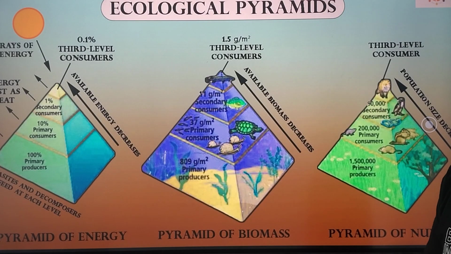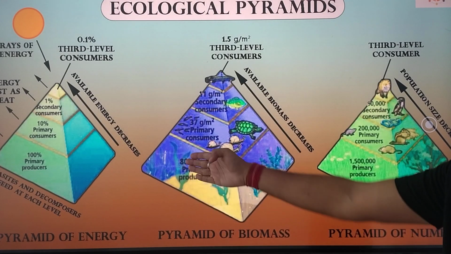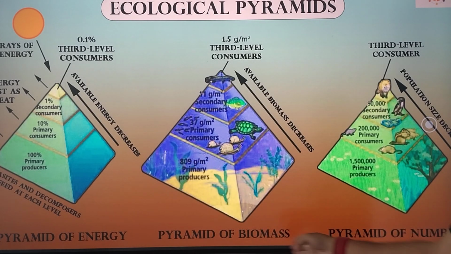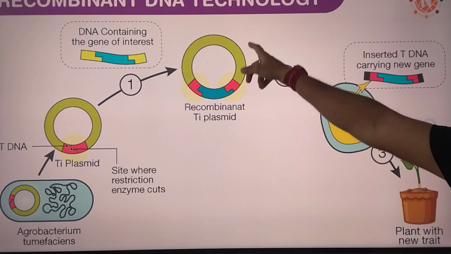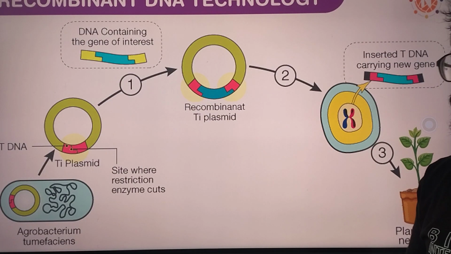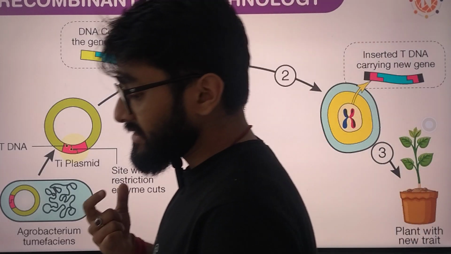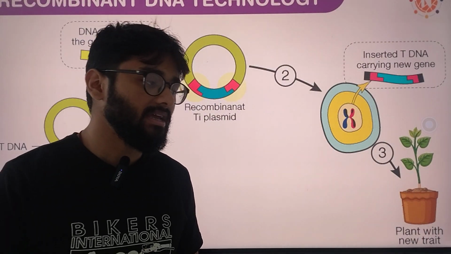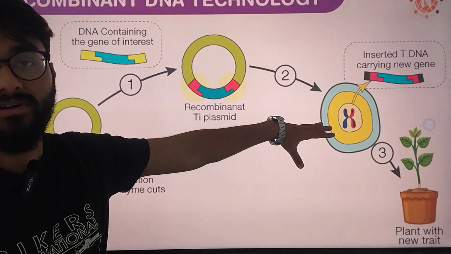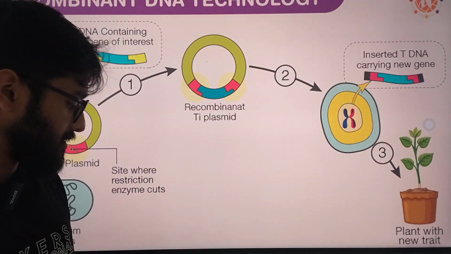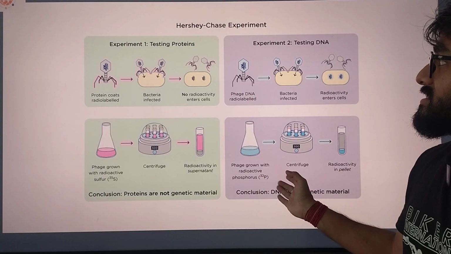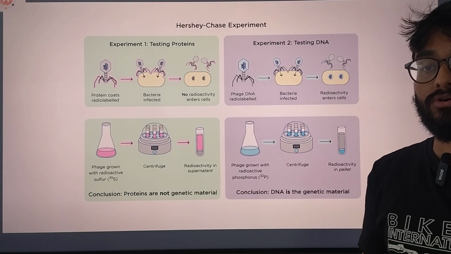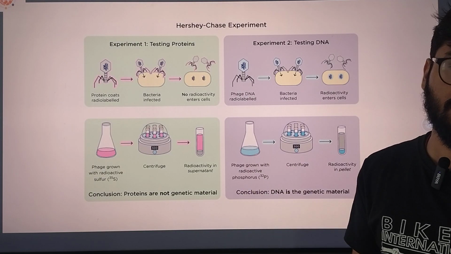Then we came on to our ecological pyramids, the differences between the pyramid of energy, biomass and number. Moved on from that to recombinant DNA technology. How do we basically introduce a foreign gene into our preferred one to create more number of copies? Then we moved on to the Hershey and Chase experiment, which is very important from your molecular biology.